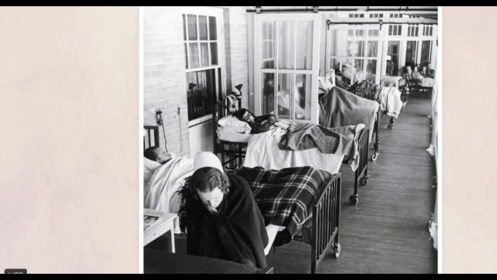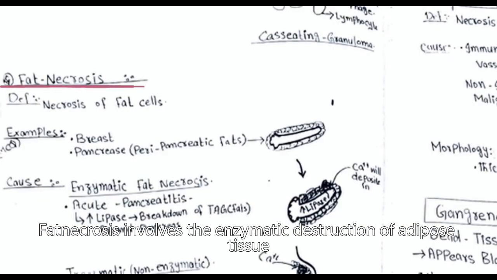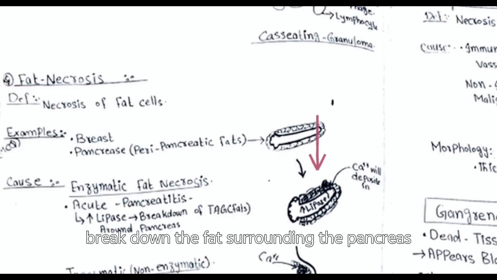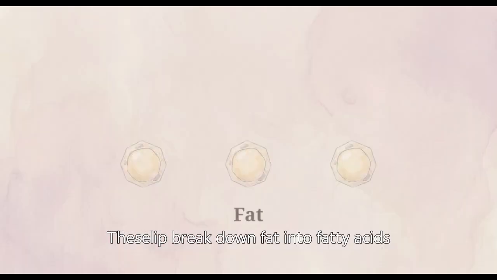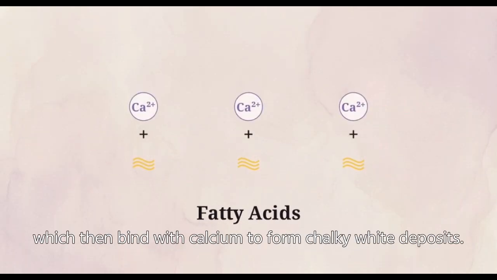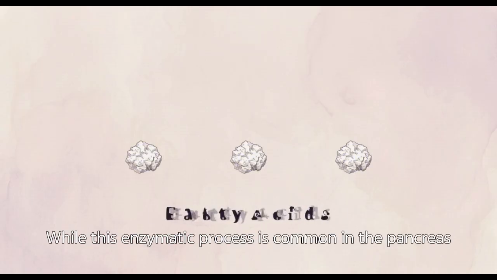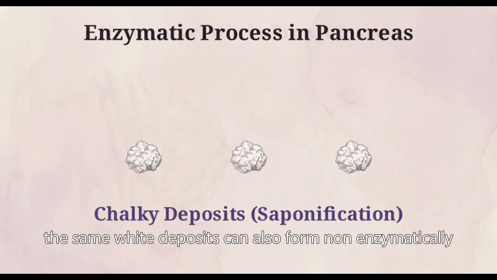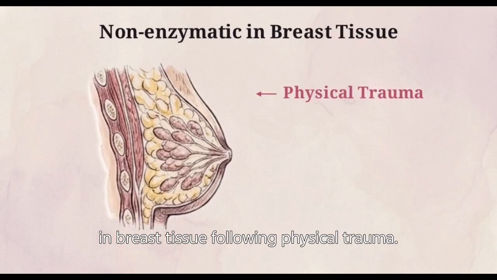infections. Fat necrosis involves the enzymatic destruction of adipose tissue. It is most commonly seen in acute pancreatitis, where leaked lipases break down the fat surrounding the pancreas. These lipases break down fat into fatty acids, which then bind with calcium to form chalky white deposits. While this enzymatic process is common in the pancreas, the same white deposits can also form non-enzymatically in breast tissue